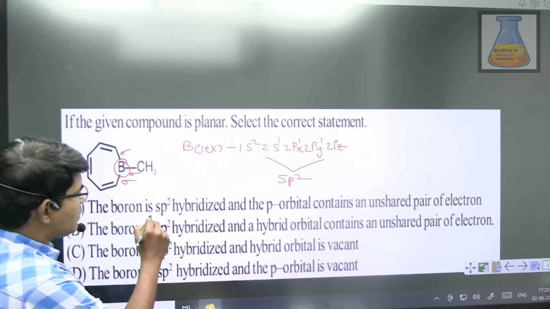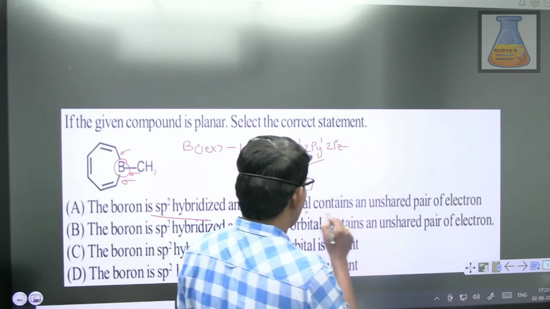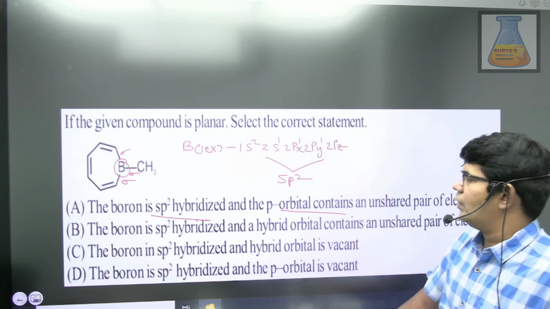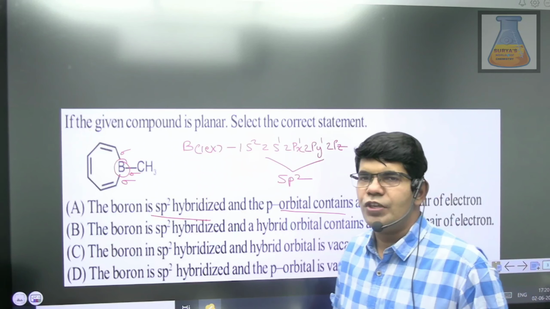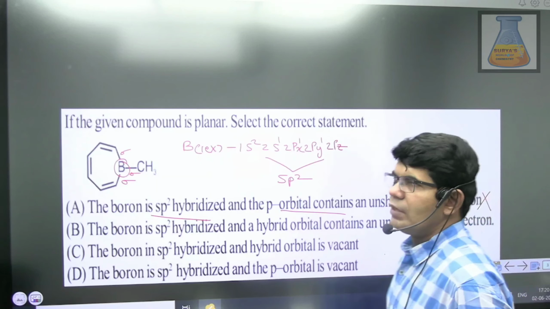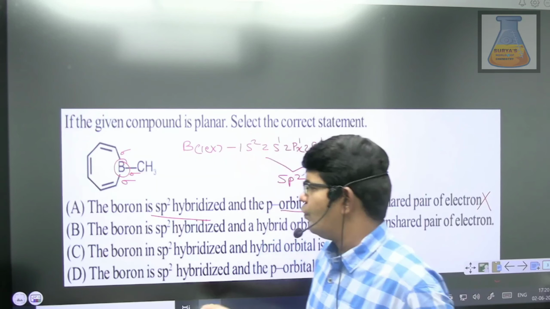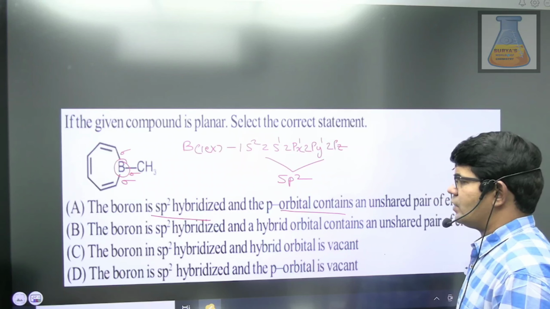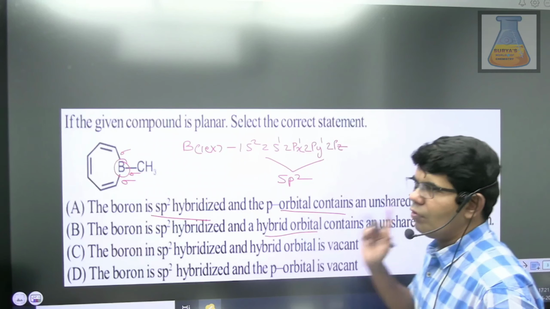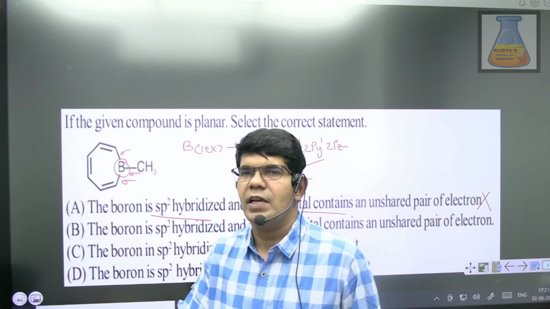The boron is sp2 hybridized and the p orbital contains an unshared pair of electrons. No, the p orbital does not contain any unshared pair of electrons. In fact, it is empty. So the first statement is incorrect. Second one: the boron is sp2 hybridized and the hybrid orbital contains an unshared pair of electrons. No, all the 3 hybrid orbitals are half-filled.